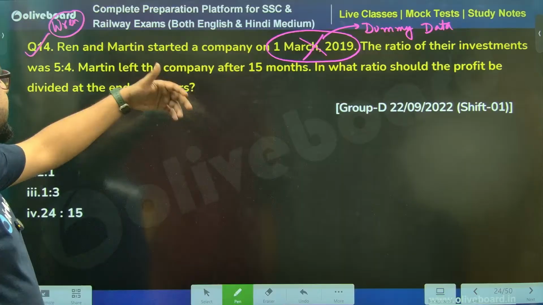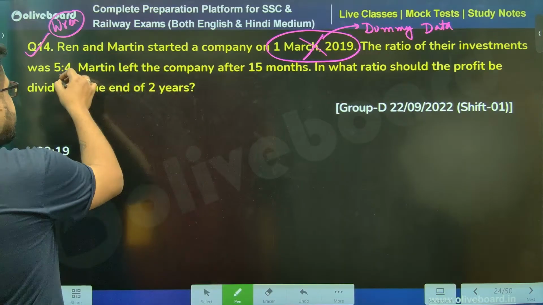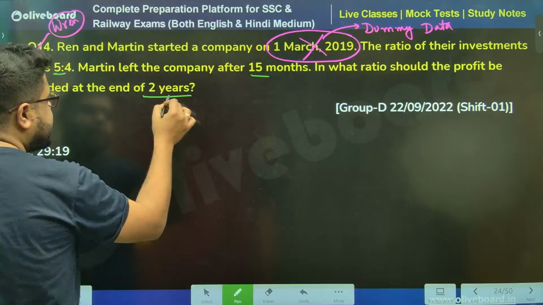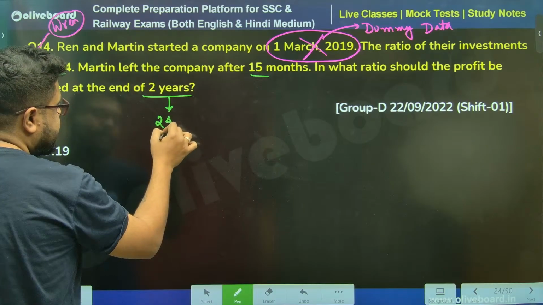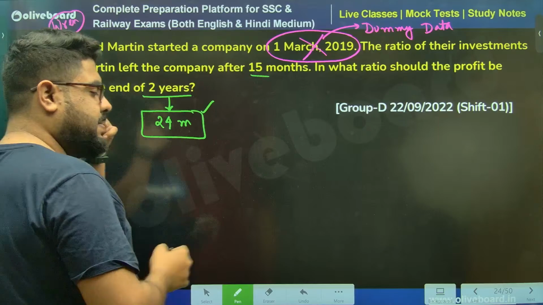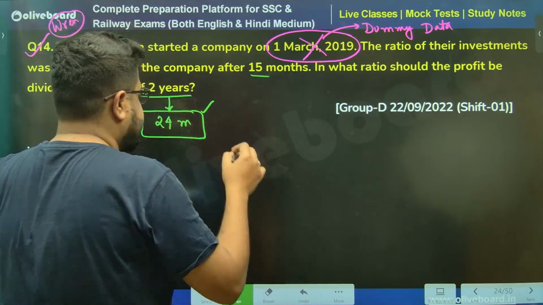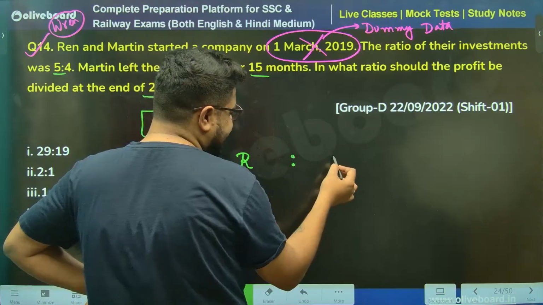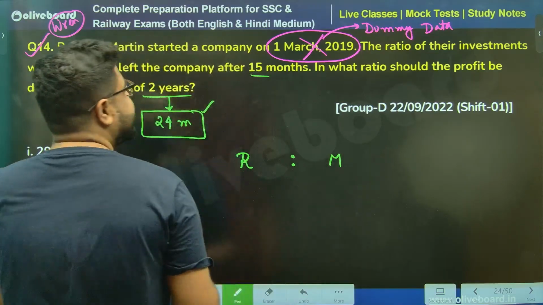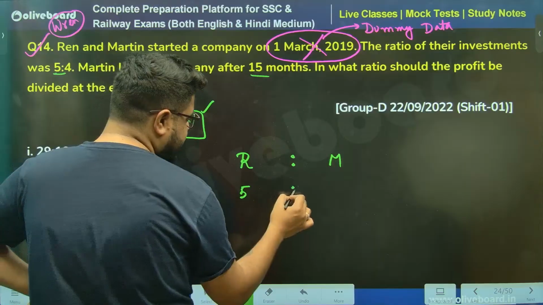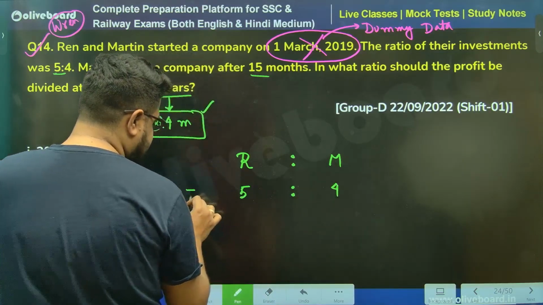Acha. Investment ratio is this. Martin left after 15 months in what ratio? After 2 years, meaning 24 months. So again, this is very simple actually. Much simpler than the previous question. Sir, again, I cannot use WREN. I have to use Ren and Martin. Sir, investment ratio is 5:4. This is IR.